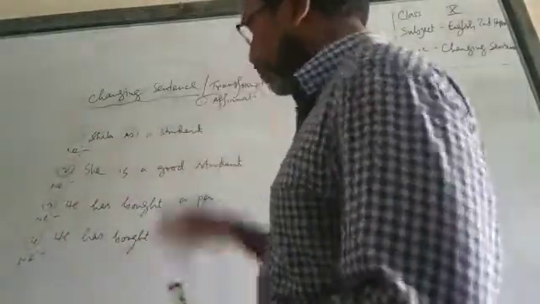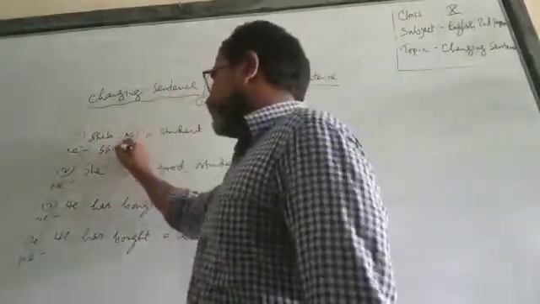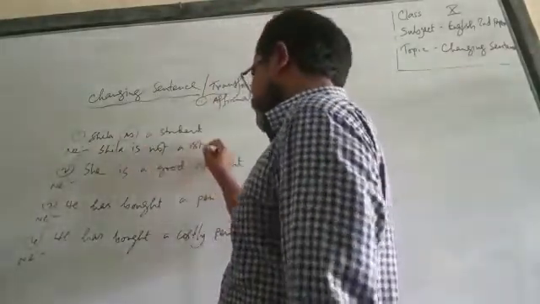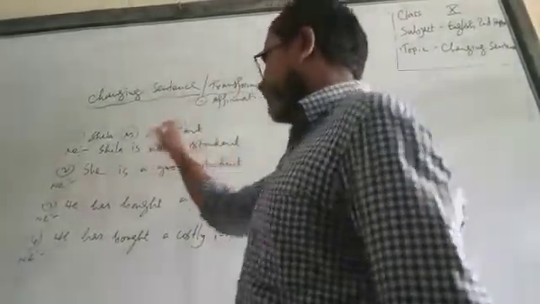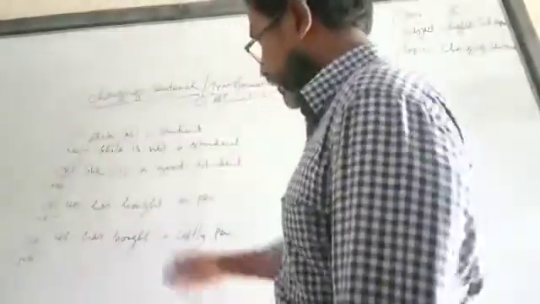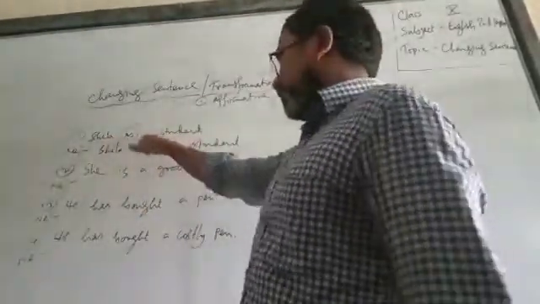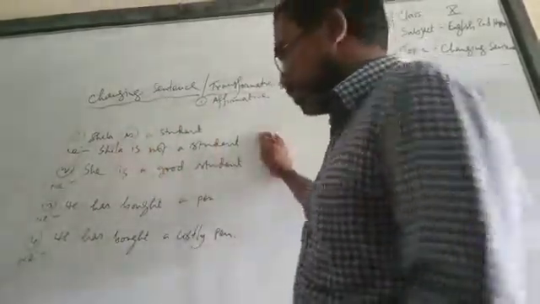Now I am going to change the sentence from affirmative to negative. In case of negative, after the to be verb you have to add not. Sheila is not a student. Another thing is that you also have to look over whether there is an adjective or adverb in the sentence or not. If there is none, we do not need to write the antonym of any words.